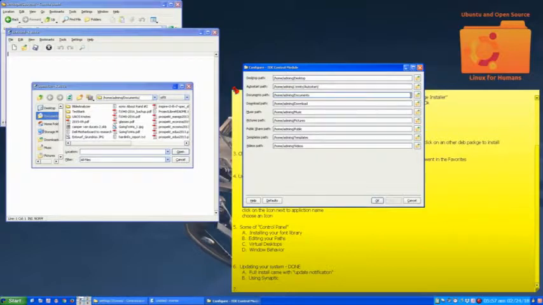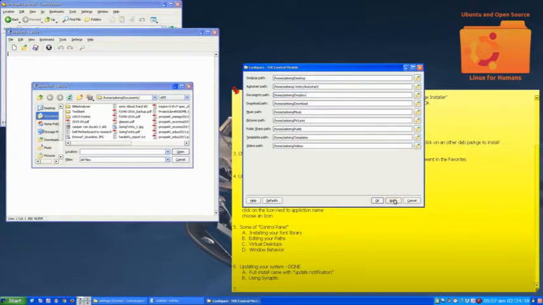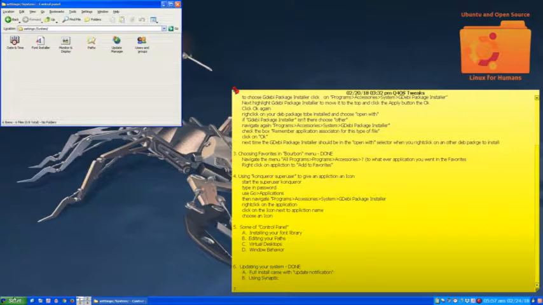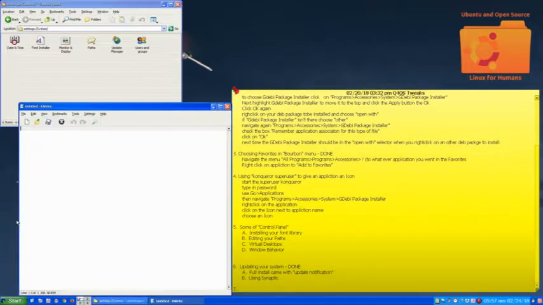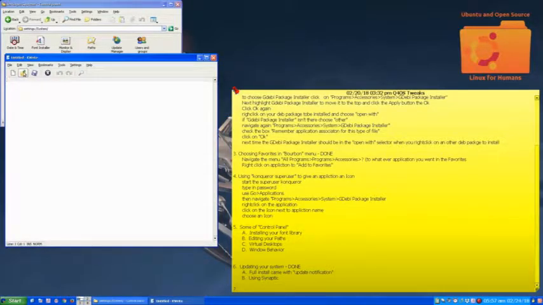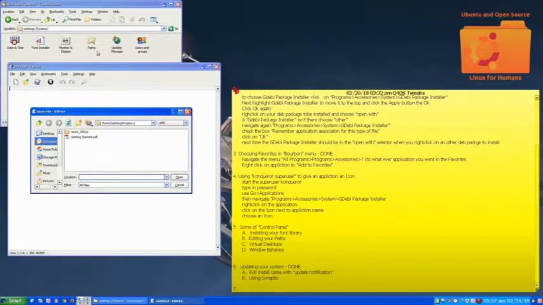So let me change this. I'm going to put it on Dropbox. I'm going to hit OK. I'm going to hit apply. I'm going to hit OK again to close this. I'm going to cancel this out and close my kwrite. Now I'm going to restart it. So my kwrite came up. Now this time when I open it, it says home admin Q Dropbox. That's because I changed my path environment up here.